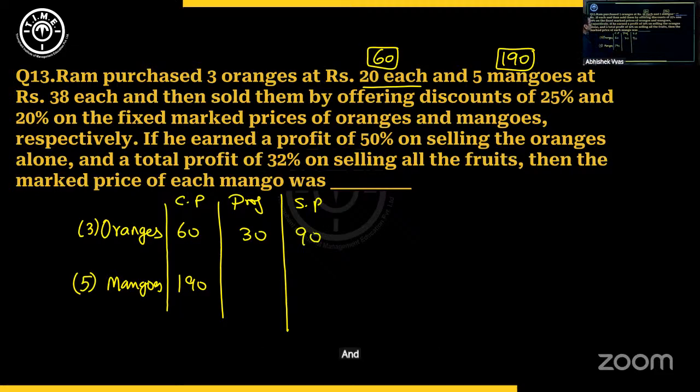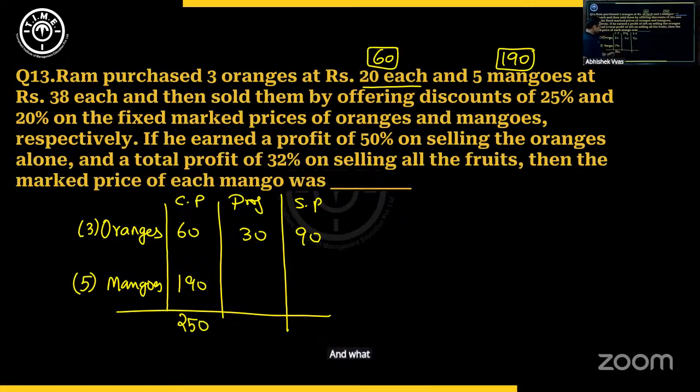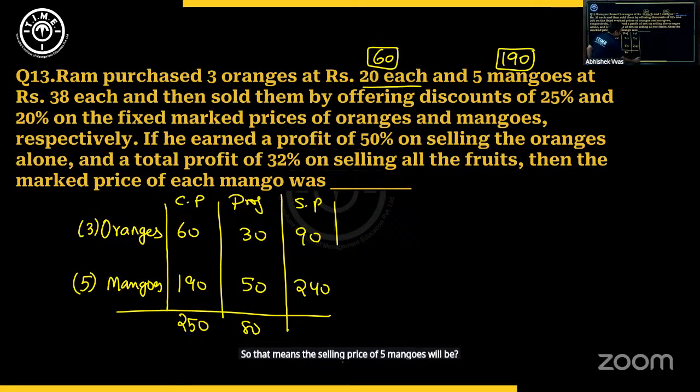And a total profit of 32% on selling all the fruits. So what is all the fruits? It's 250 rupees cost price. And what is 32% of 250? It will be 80 rupees, right? 80 rupees profit. So that means here we made 50 rupees from oranges, so the selling price of 5 mangoes will be 240 rupees.